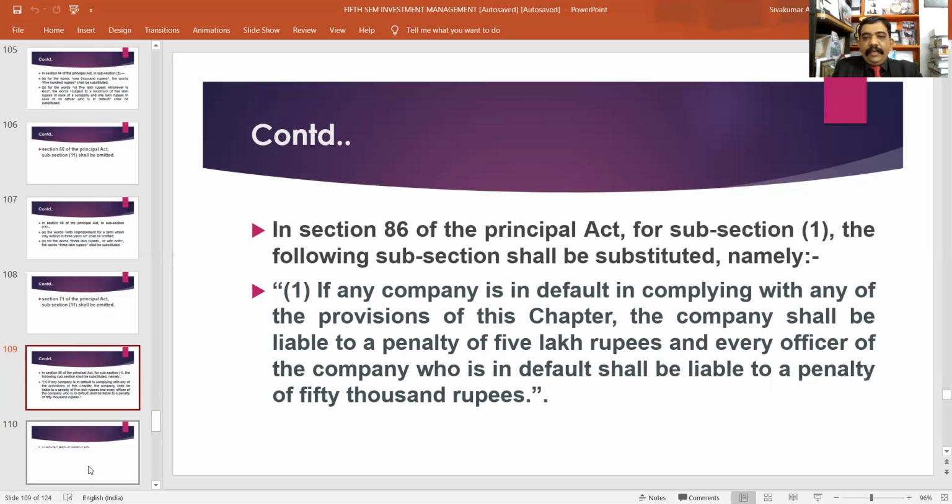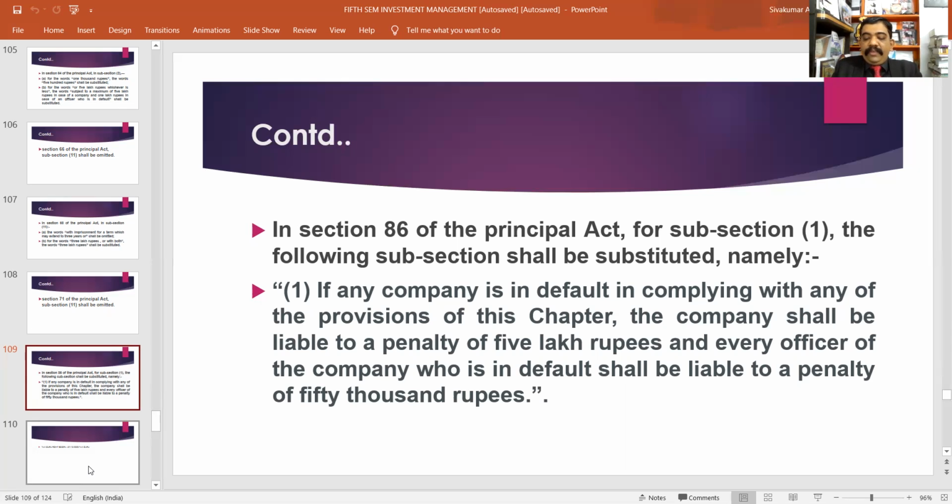I may read the existing section. If any company contravenes any provisions of this chapter, the company shall be punishable with a fine which shall not be less than 1 lakh rupees, but which may extend to 10 lakh rupees. And every officer of the company who is in default shall be punishable with imprisonment for a term which may extend to 6 months, or with a fine which shall not be less than 25,000 rupees, but which may extend to 1 lakh rupees, or with both.